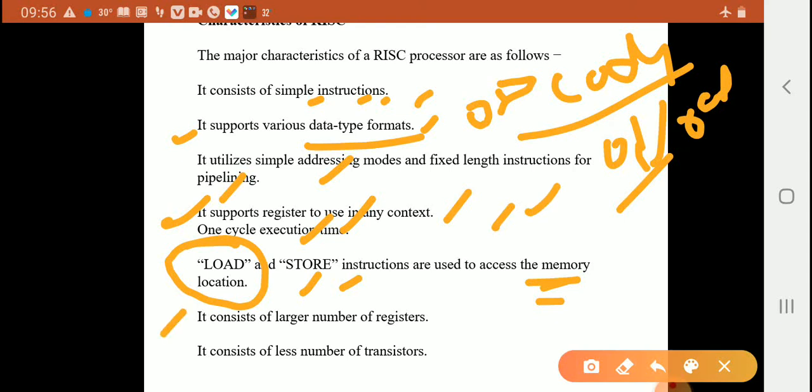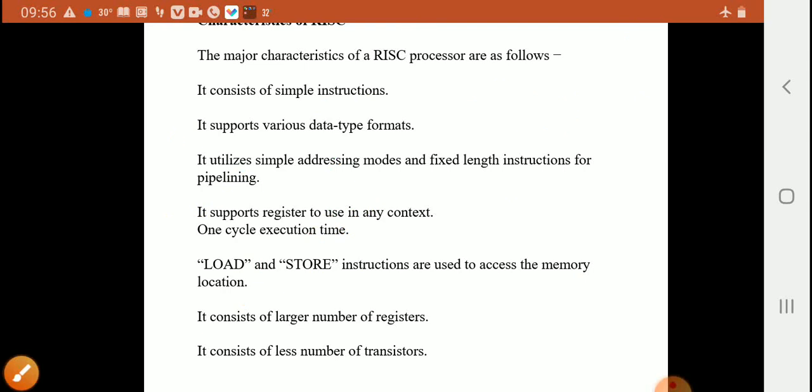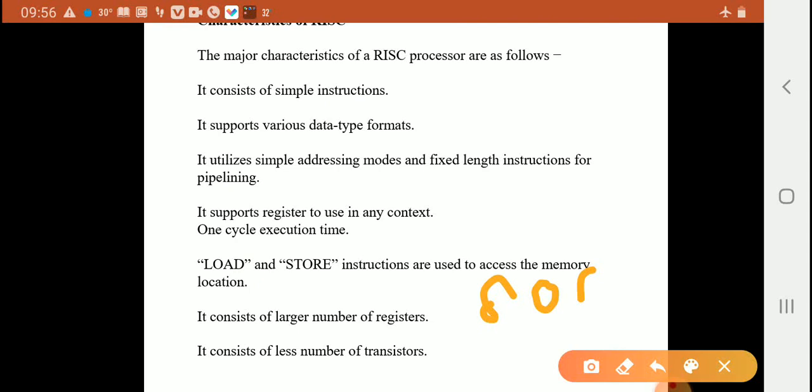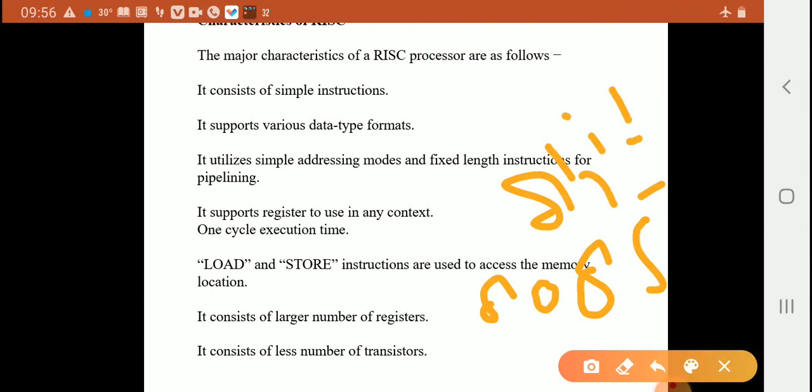It consists of a large number of registers. In the 8085 microprocessor, it is an 8-bit device, but registers are used as 8-bit and 16-bit.